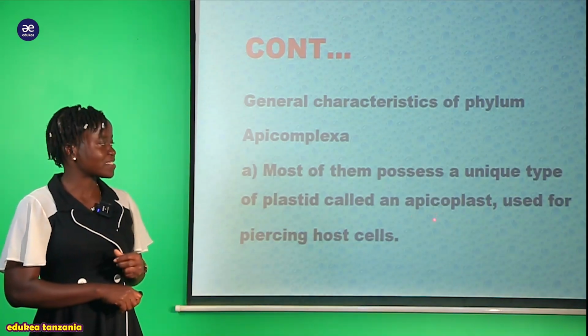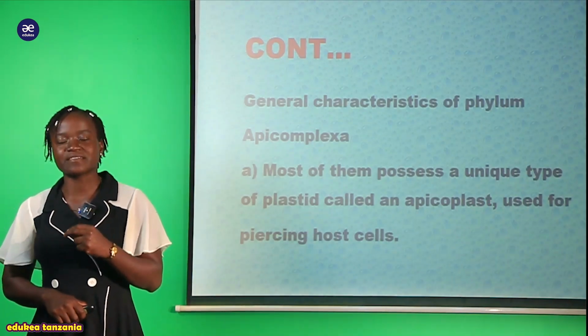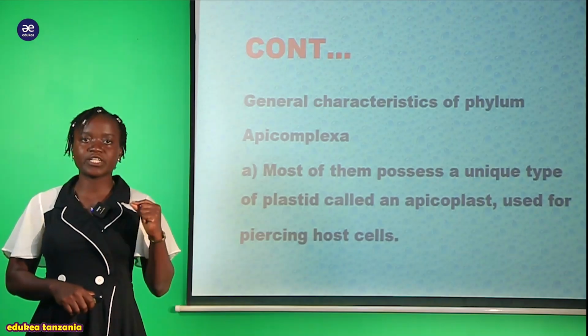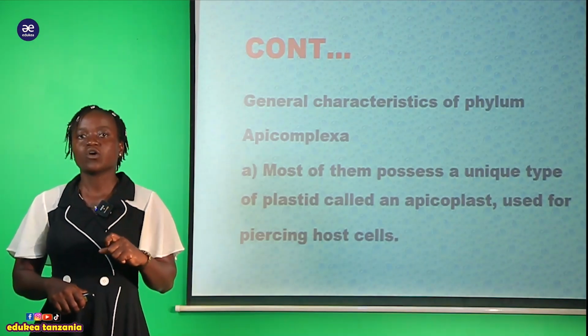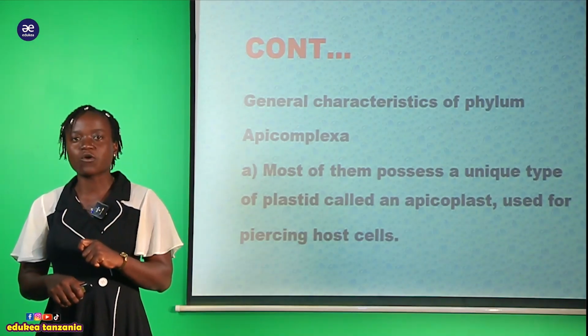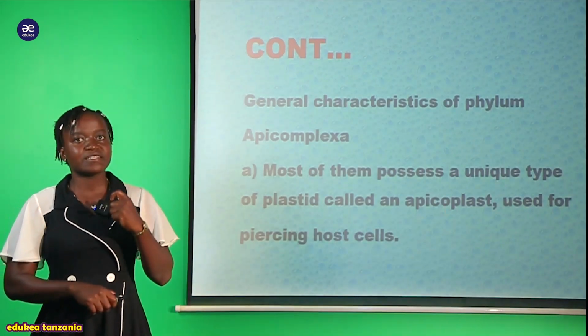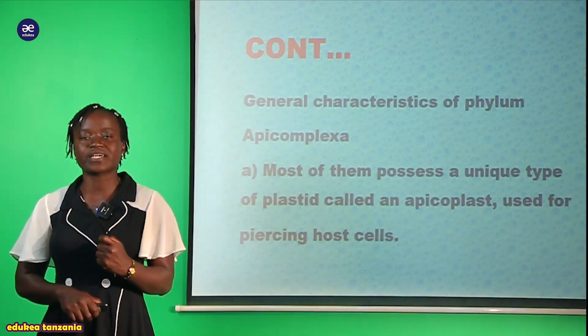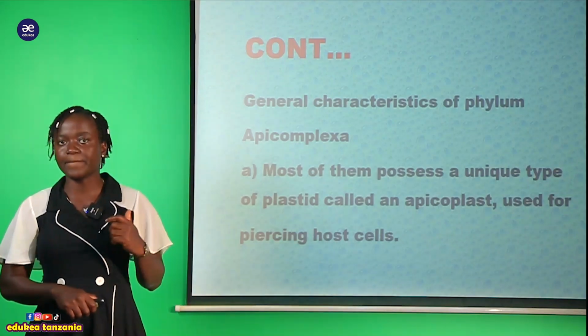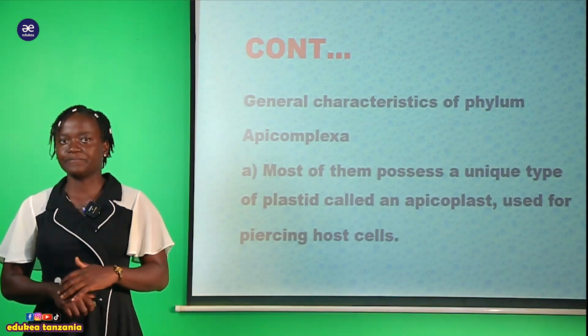This apicoplast is mainly used for piercing the host. Kwa ina maana kwamba hicho kifaa ambacho kinasaidia kuchoma au kuingia au kupenetrate within the host. So this is the distinctive or peculiar or unique character found in this phylum.